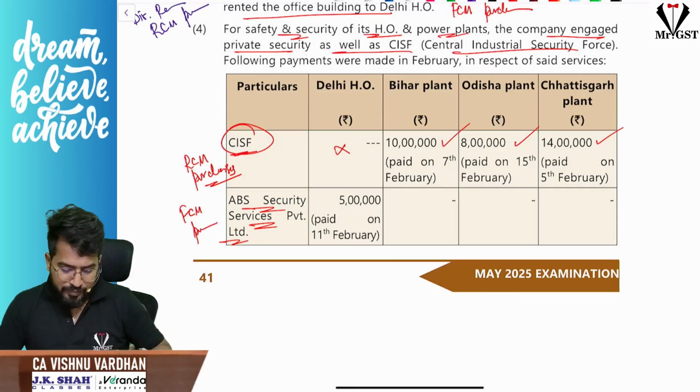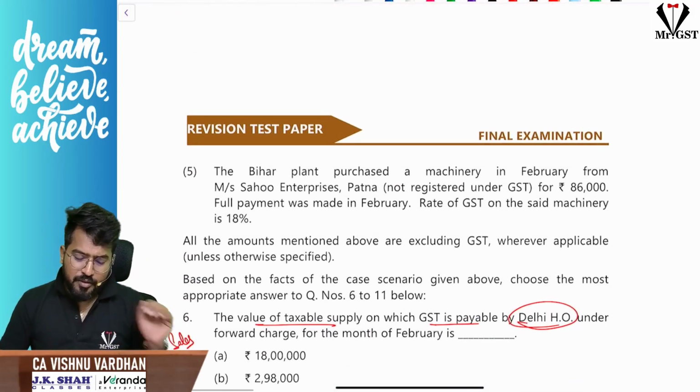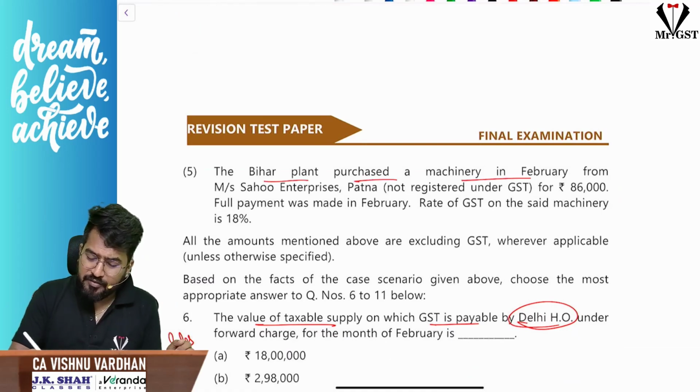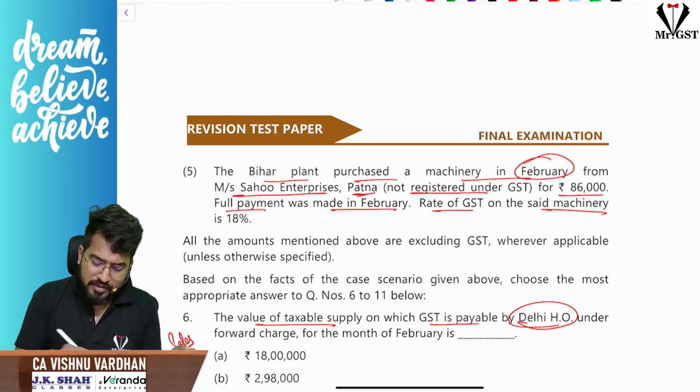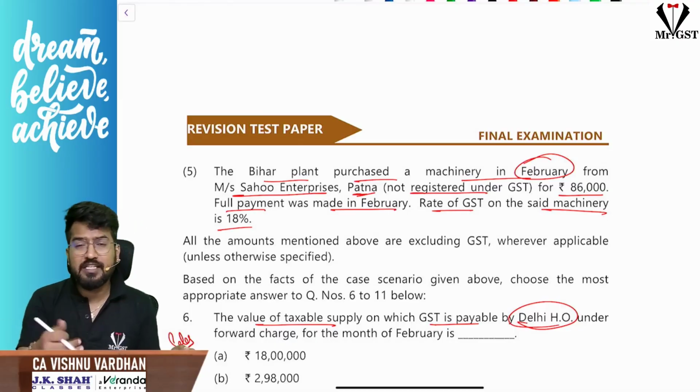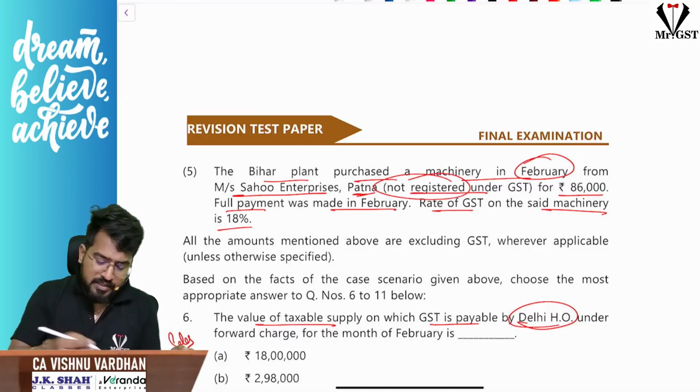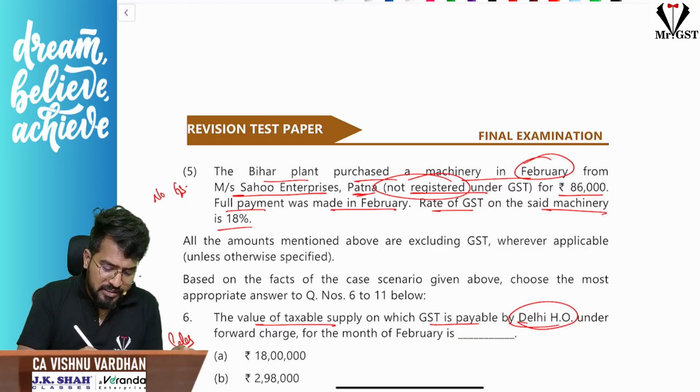Okay, fine. Next. Bihar plant purchased a machinery in Feb from Sahu Enterprises, Patna, not registered under GST, for 86,000. Full payment was made in Feb. Rate of GST of the said machinery is 18%. Because again this is purchased from an unregistered person, sir, there is no GST implication here, nothing.